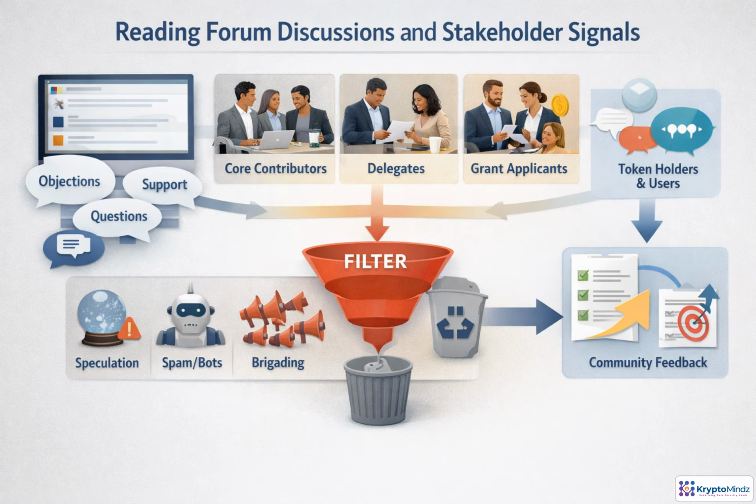Forum discussion is often where a proposal is really tested. A governance agent should identify who is speaking, what concern or support they are raising, and whether the author responds with evidence or revisions. The key is filtering signal from noise. Delegate critiques, user impact reports, and contributor clarifications deserve different weight than speculation, spam, or coordinated brigading. Good summaries preserve the debate's nuance and show how community feedback changes the proposal over time.